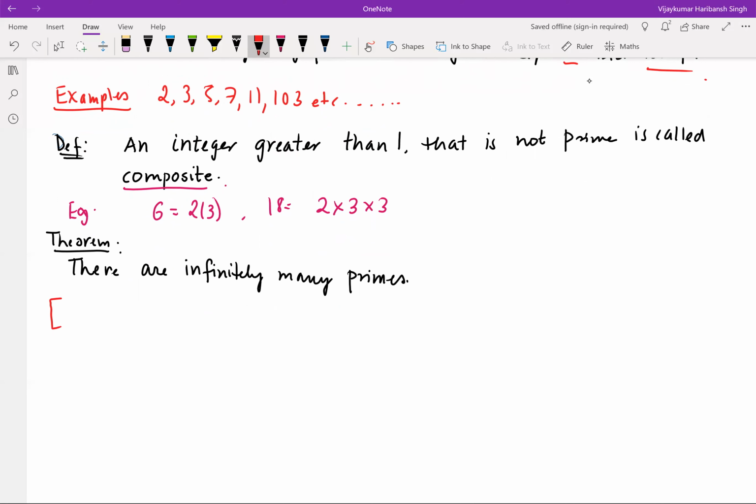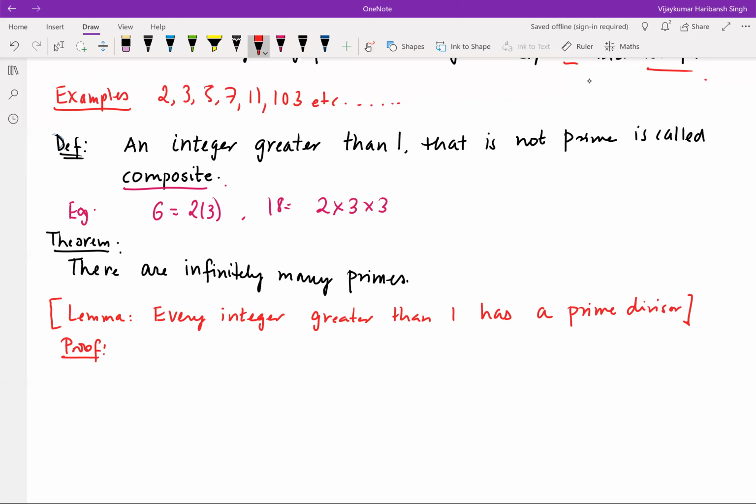Lemma: every integer greater than 1 has a prime divisor. If you take an integer greater than 1, it will have a prime divisor, right? You may ask, what if it itself is a prime? Then it divides itself, right? So it has a prime divisor. So let's prove this.